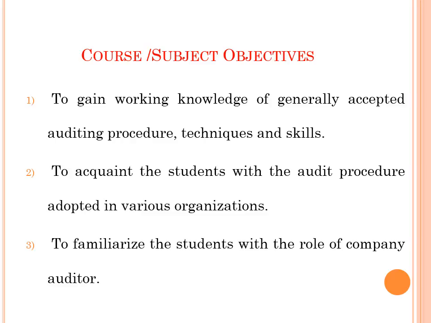Third one, to familiarize the students with the role of company auditor. We know that company is an artificial person. It is created by law. So what is the role of auditor of the company? We will discuss later on.